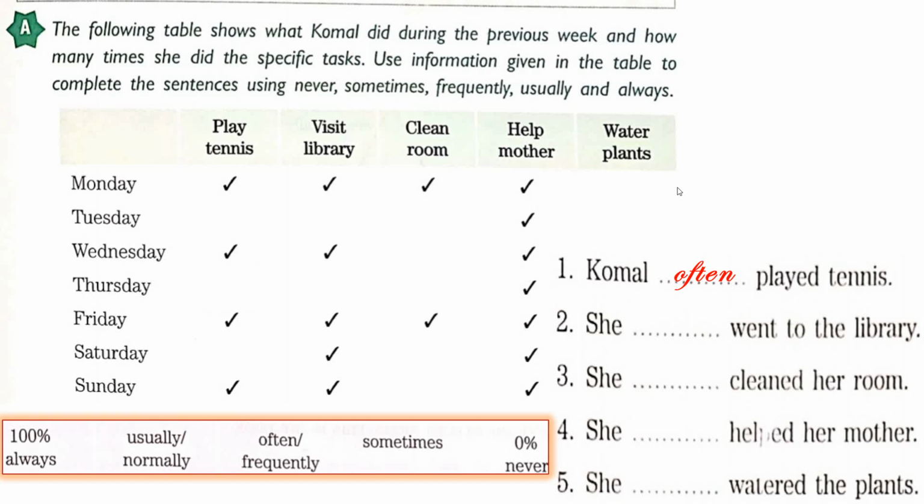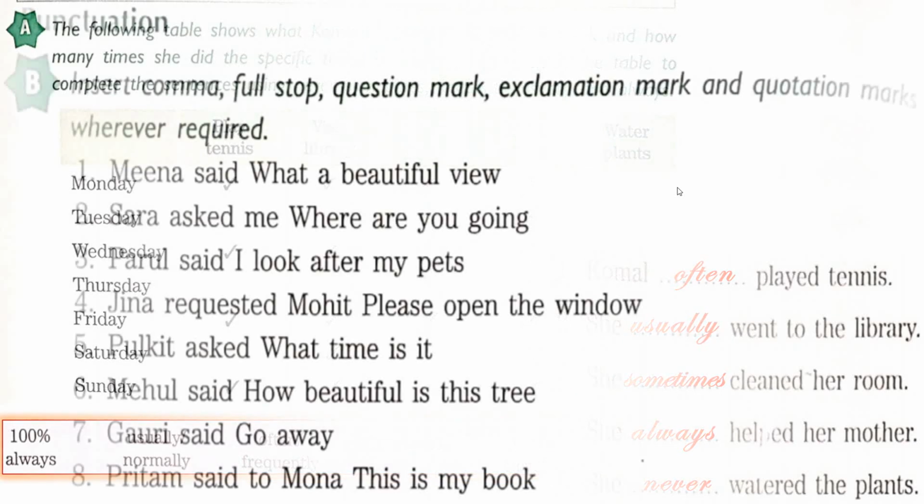She went to the library. So library she goes 5 days out of 7. So you can write she usually went to the library. She cleaned her room. So only 2 days, children. So you can write she sometimes. She helped her mother. So you can see that she helps her mother every day. So you can write she always helped her mother. And the last one is she watered the plant. So we can see that she never watered the plant. So you will write never here.